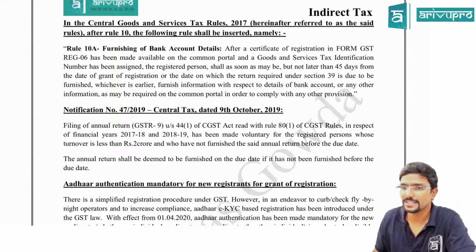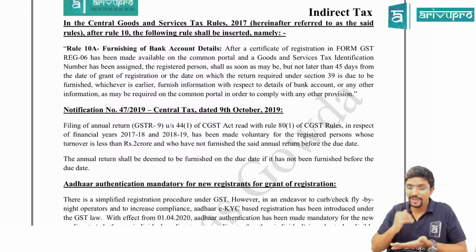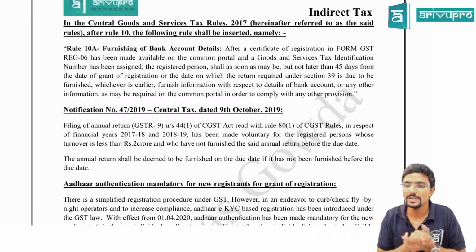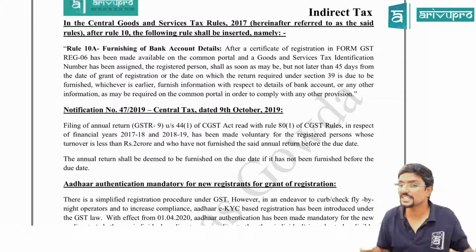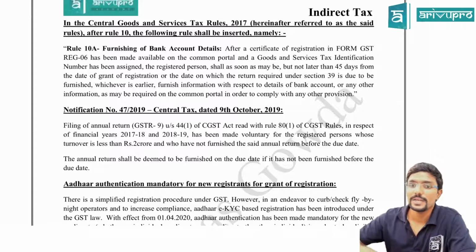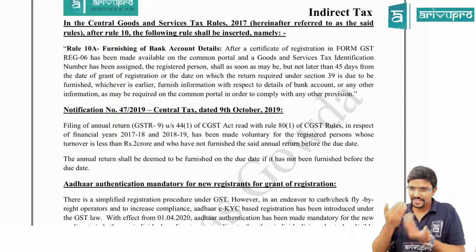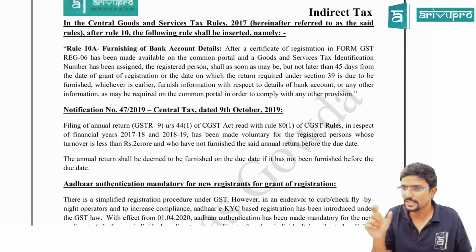After a certificate of registration in form GST REG 6, see, whenever I want to get my registration under GST, I should make an application in REG 1. REG stands for registration. GST REG 1. Once the GST officials are satisfied with that, they will issue a registration certificate in GST REG 6. Agree? Okay. Has been made available on the common portal, and goods and service tax identification number has been assigned. So once my registration has been granted, I will be given one unique number called GSTIN, that is GST identification number.